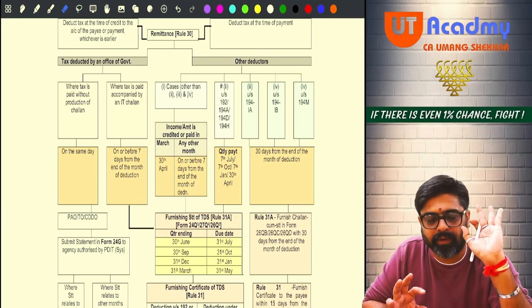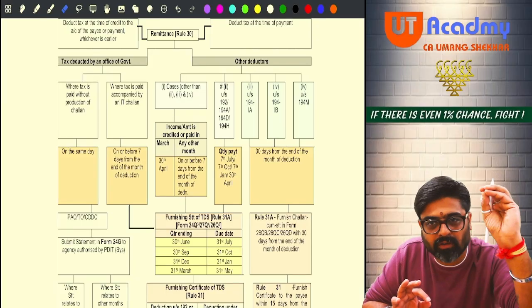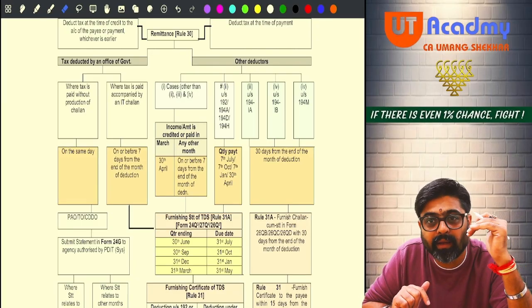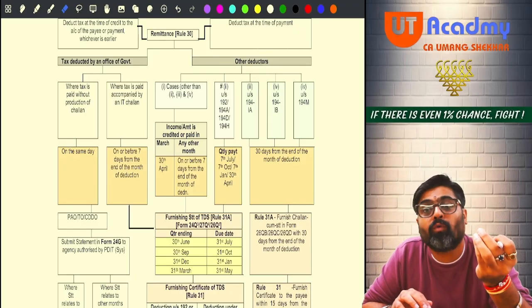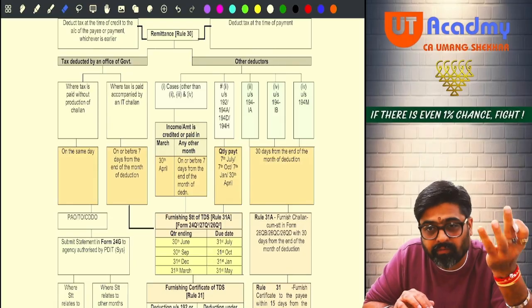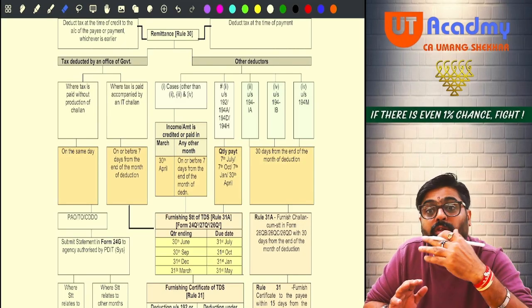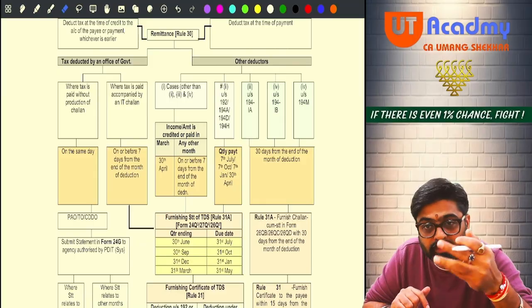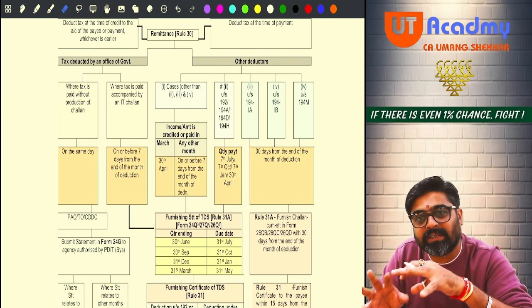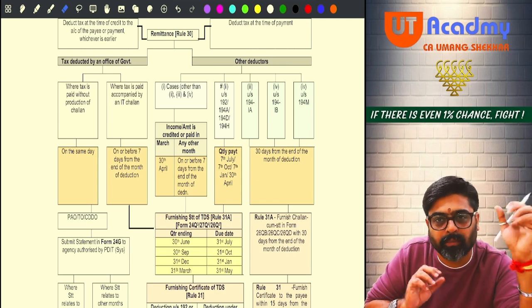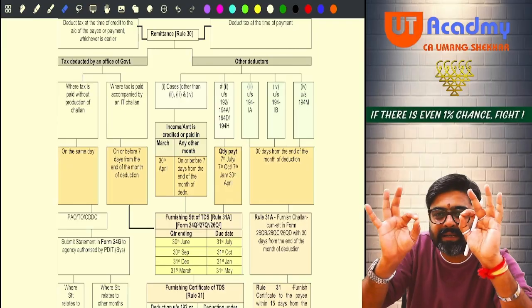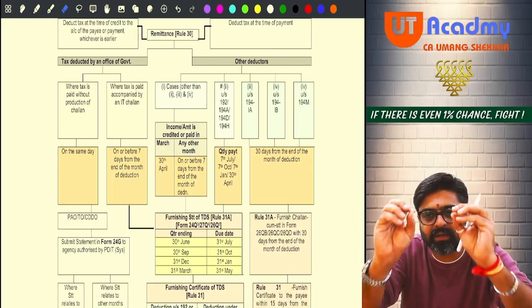Now next point, TDS certificates also you are supposed to issue to the payee. So in what form, in what format do the TDS certificates need to be issued? What is the format for the TDS certificate? Form number 16, form number 16A, yes or no? And within how much time should this TDS certificate be issued? Provisions are there. Just read this entire chart only once.